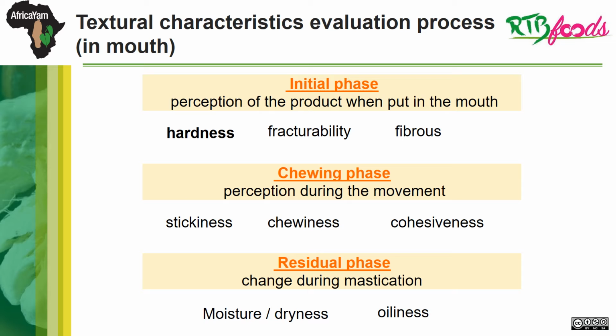The evaluation of textural characteristics by the panelists generally follows a well-defined process. During the initial phase, you will put the product in your mouth and apply pressure on it. This will allow you to evaluate the hardness, but also other attributes such as the fracturability or the fibrousness. During the chewing phase, other textural attributes will be evaluated such as stickiness, chewiness, or cohesiveness.